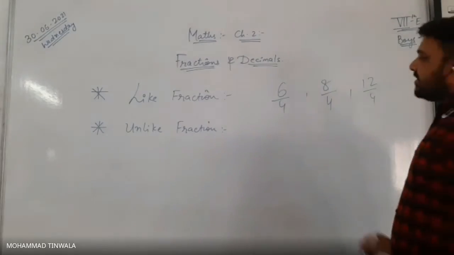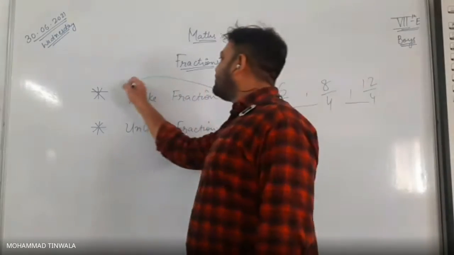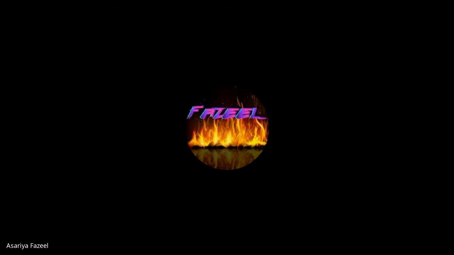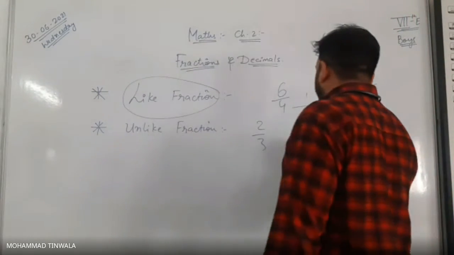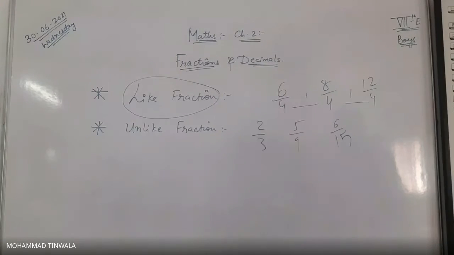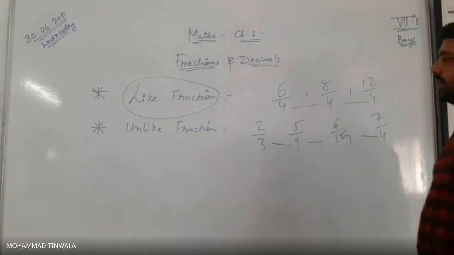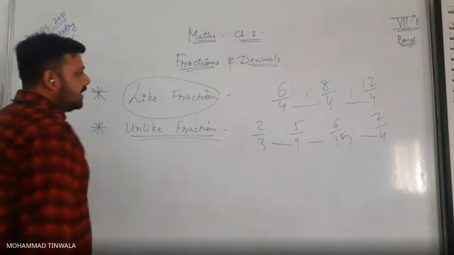If the denominators are the same for all the fractions, all those fractions are known as like fractions. 2 upon 3, 5 upon 9, 6 upon 15, 7 upon 4: all the denominators are different. When denominators are different, they are said to be unlike fractions.